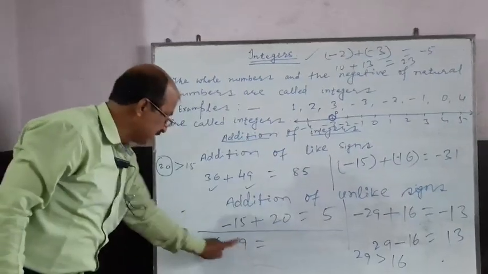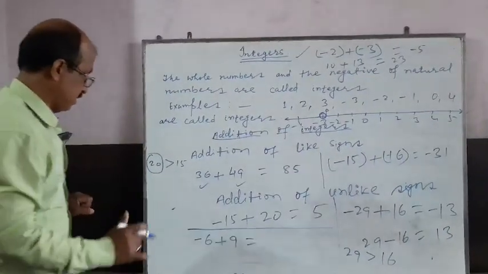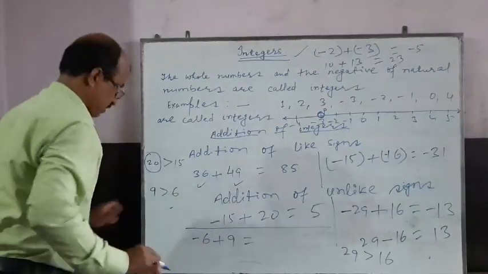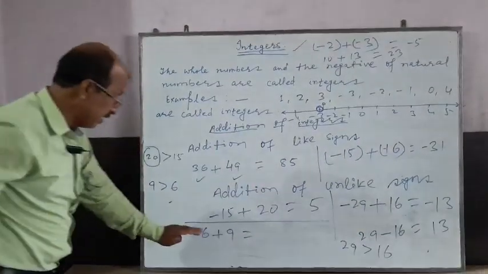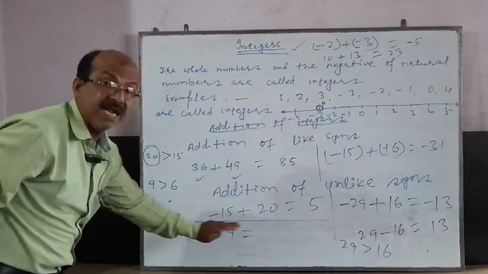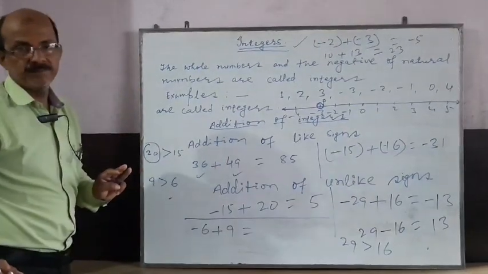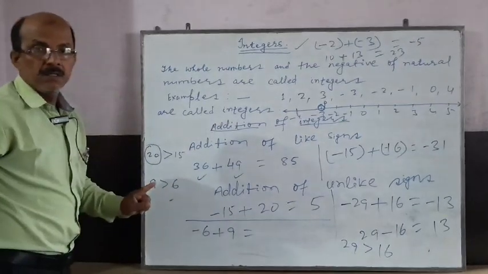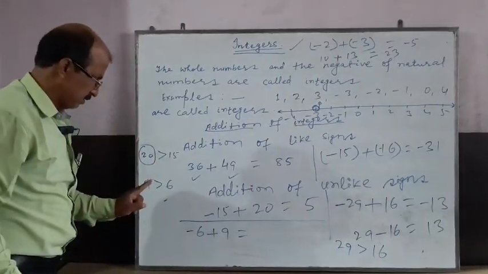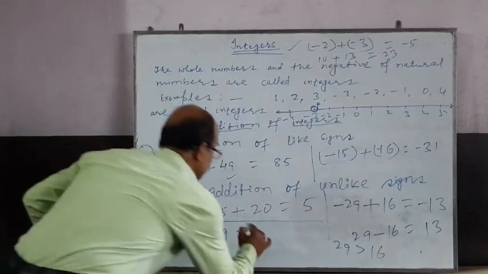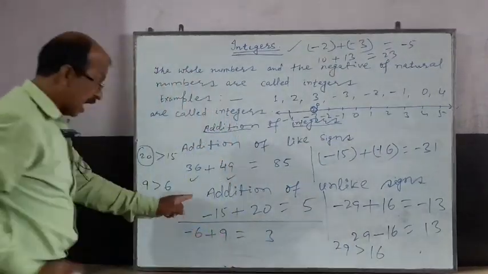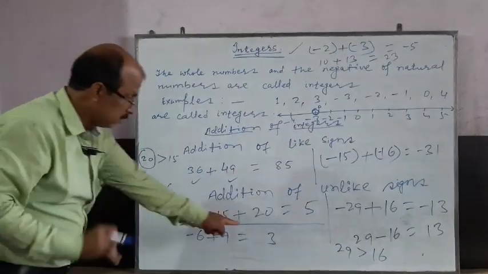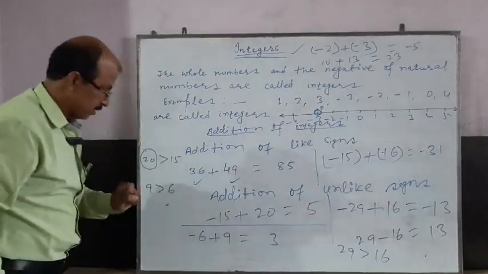It means 9 is greater than 6. Student, 9 is greater than 6. You have to add minus 6 and plus 9. How can you add minus 6 plus 9? That will be 3. And after that, what sign should we put there?